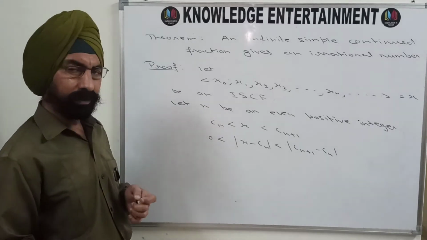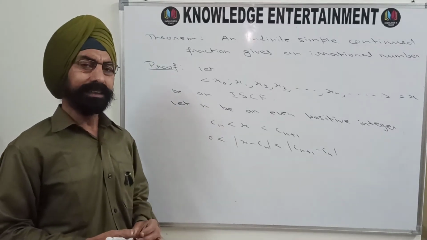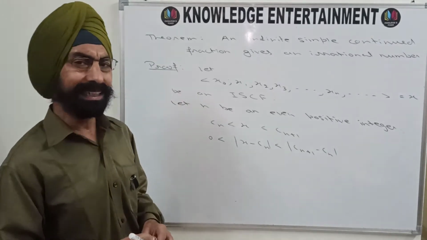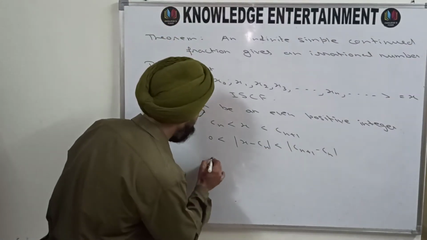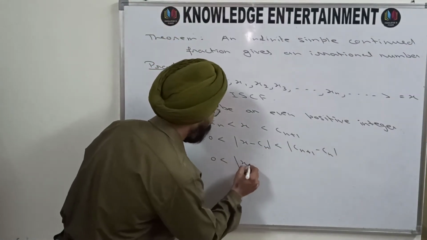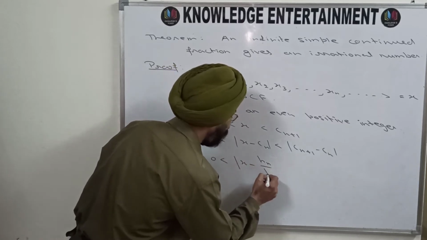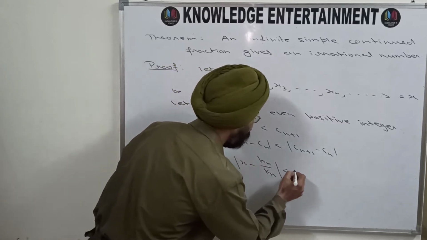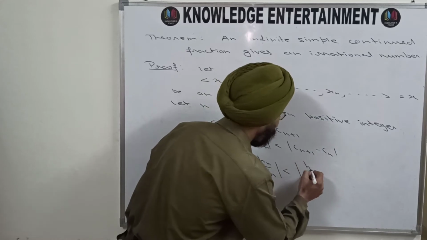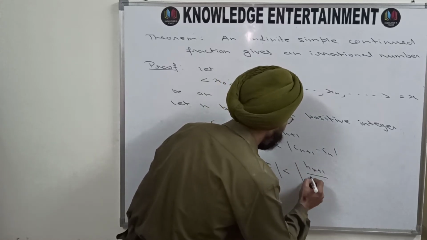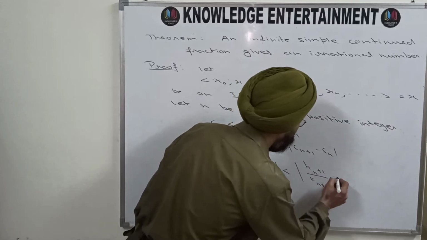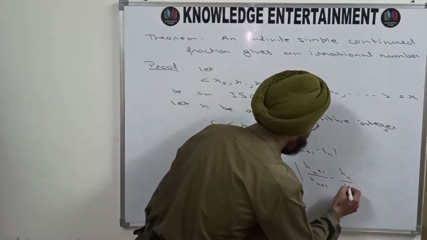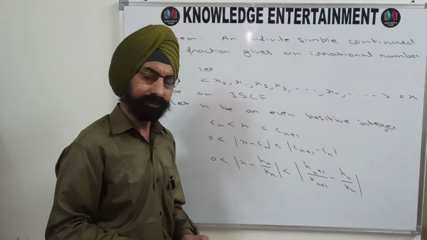Now, your Cn, the nth convergent is Hn upon Kn. So I am replacing the value. So it is 0, less than mod x minus Hn by Kn, which is less than Hn plus 1 by Kn plus 1 minus Hn upon Kn.